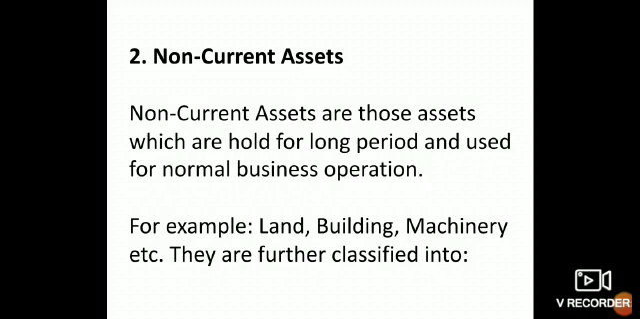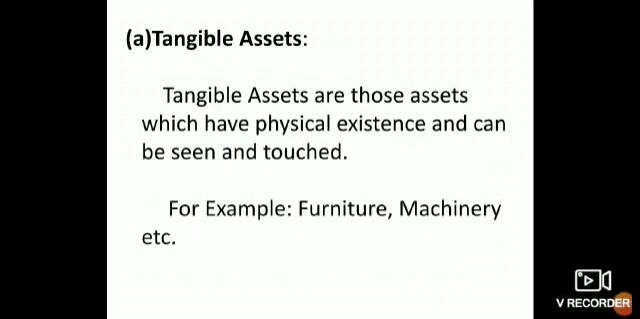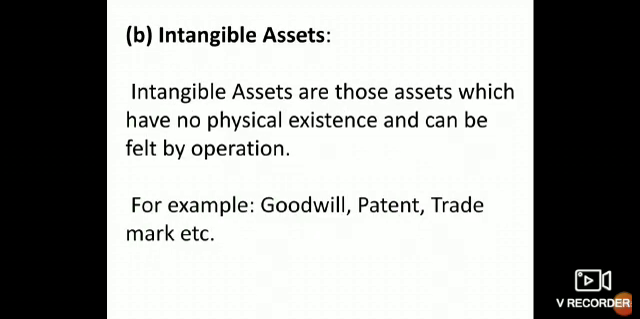These non-current assets are further classified into tangible and intangible assets. Tangible assets are those assets which have physical existence and can be seen and touched. Example, furniture, machinery, etc. Intangible assets are those assets which have no physical existence and can only be felt by operation. Example, goodwill, patent, trademark, etc.